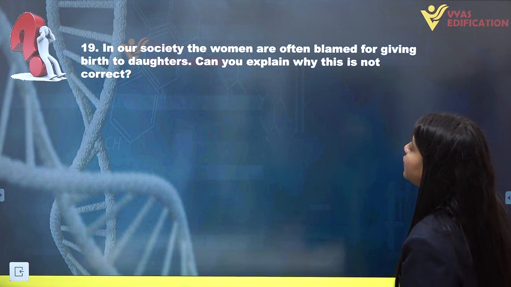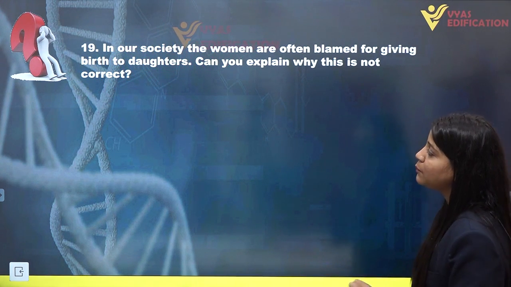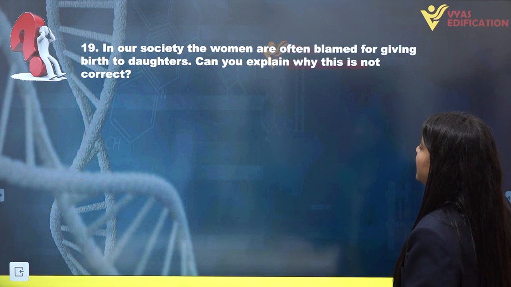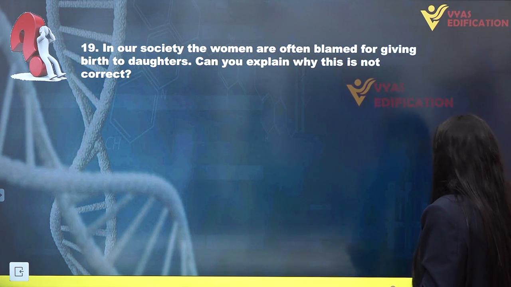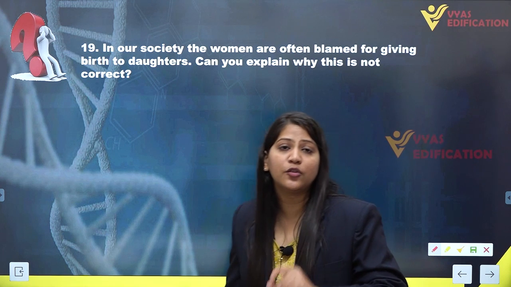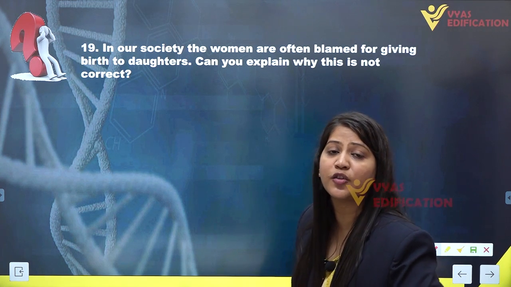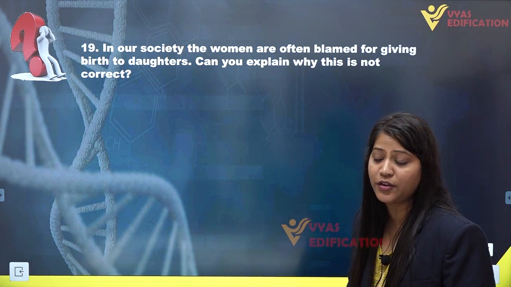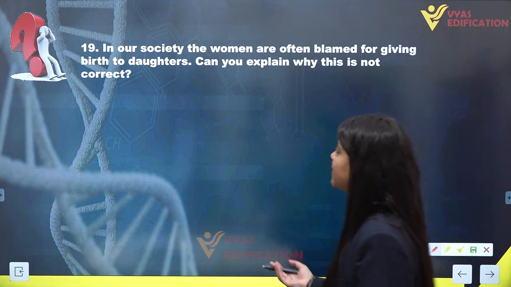Question number 19. In our society, women are often blamed for giving birth to daughters. Can you explain why this is not correct? First of all, it is absolutely wrong that females are responsible for giving birth to a female child. Why is this so?